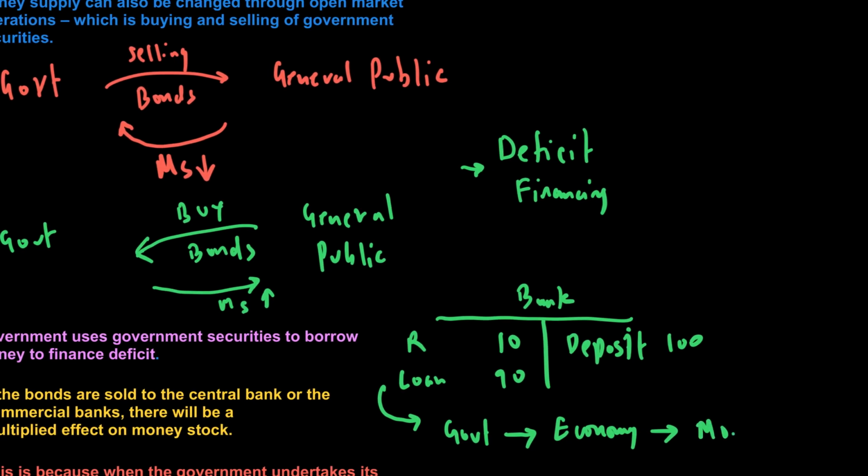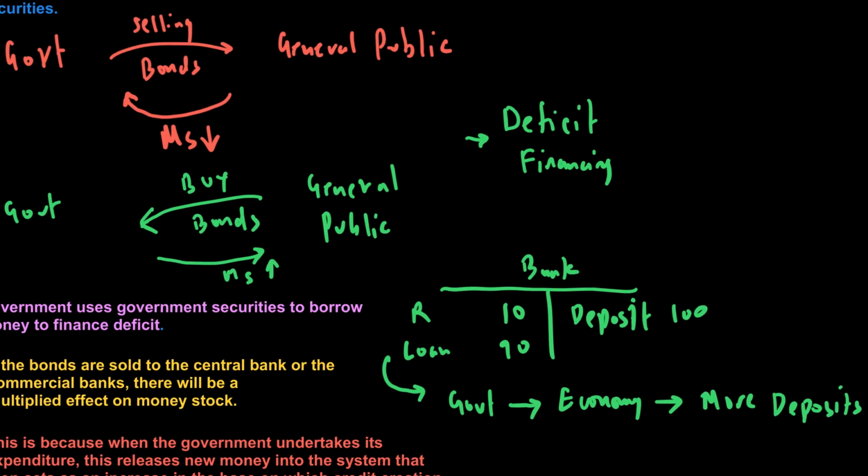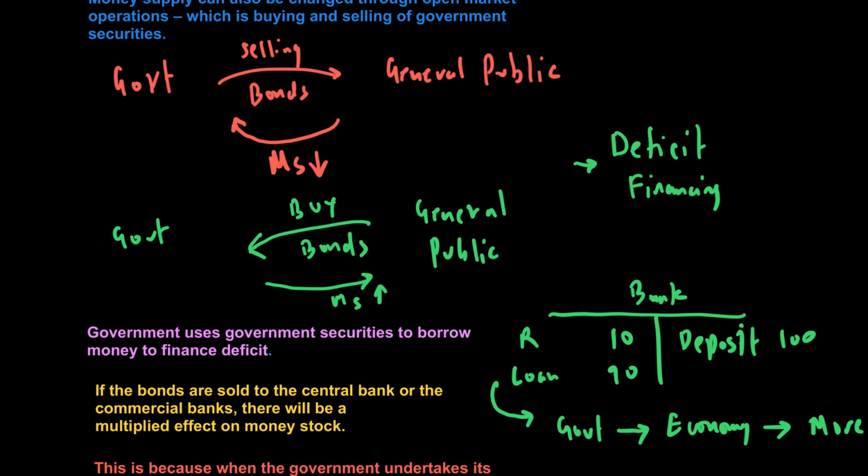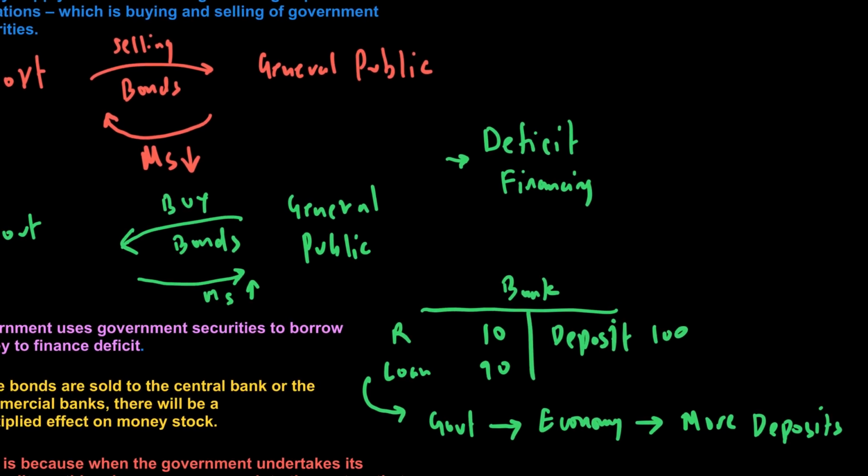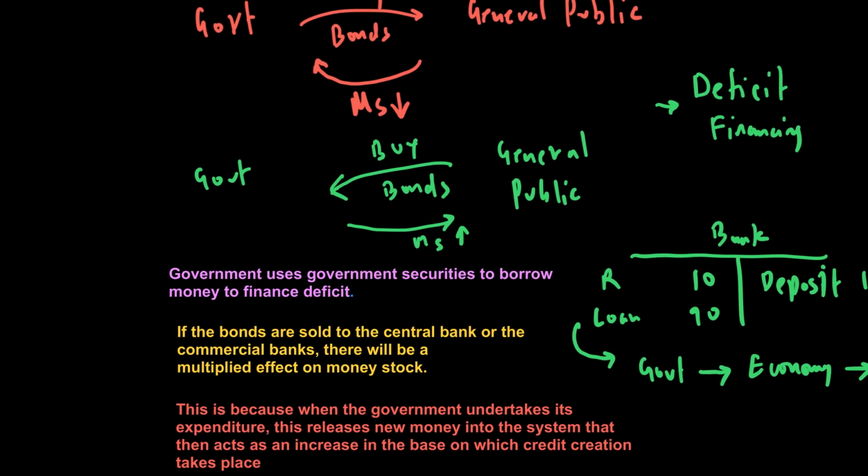more deposits. And how many more? Well, the answer depends on the money multiplier. If the reserve ratio is 10%, the money multiplier will be 10, and therefore you will see the money supply increase by 1000. So the idea is that if the government is selling these bonds to the central or the commercial bank, there will be a multiplied increase in money stock, and this is because when the government undertakes this expenditure, this will result in new money in the system, which acts like an increase in the base on credit creation which takes place. So the bank lending will not get affected.